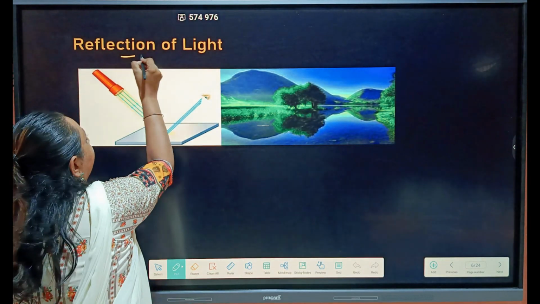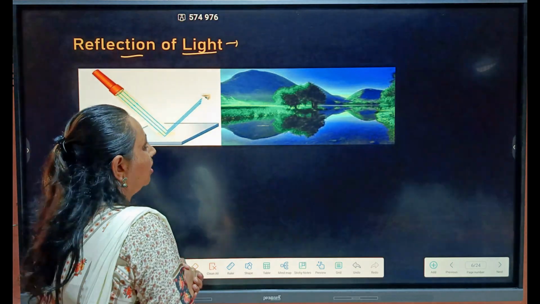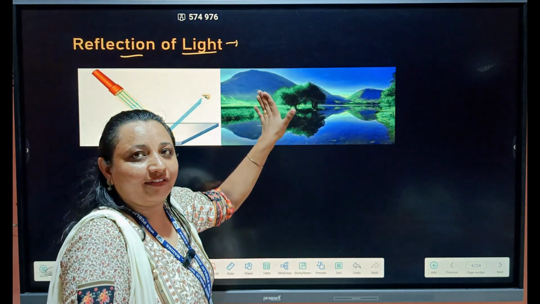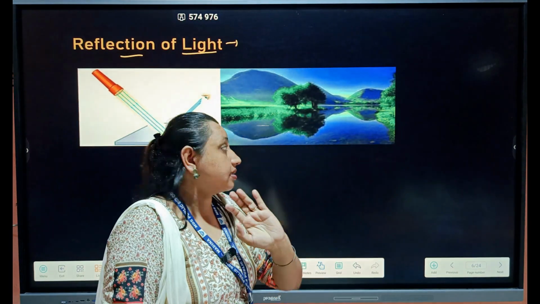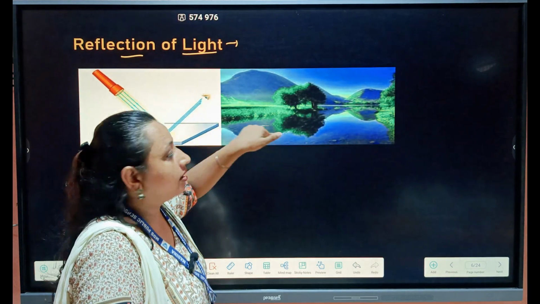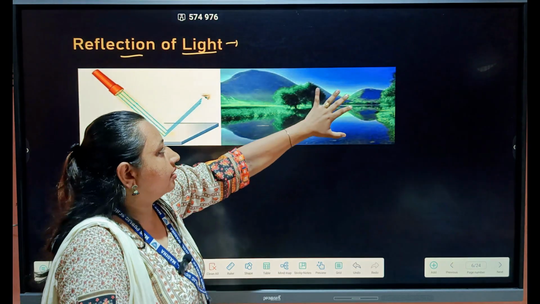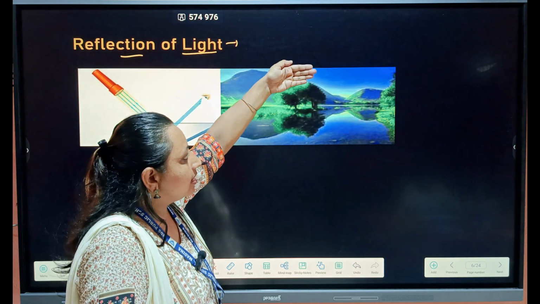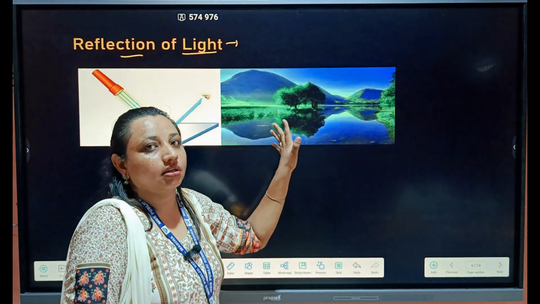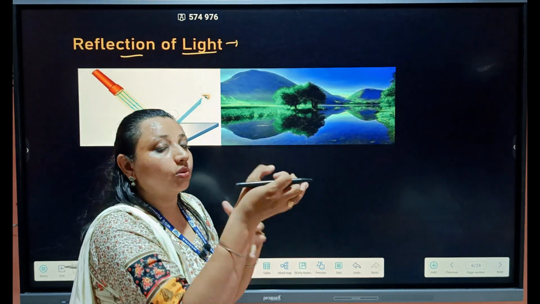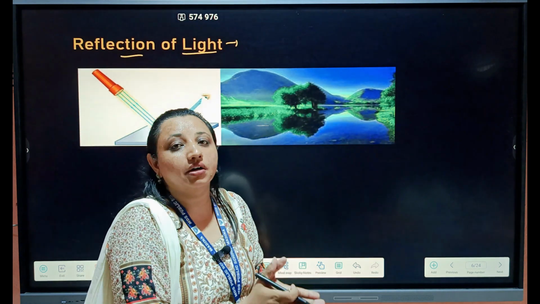Next, we have the phenomenon of reflection of light. In these images, you see the reflection. Reflection means images. This tree, you can see an inverted image in the water, right? This is a kind of scenery, no? You can see this scenery inverted in the water. So here, water acts as a mirror in which you can see the inverted image of the objects above.